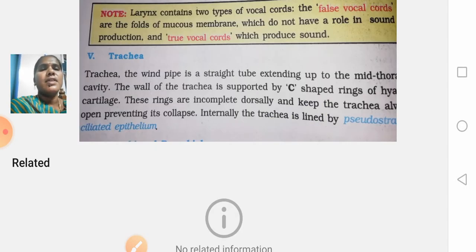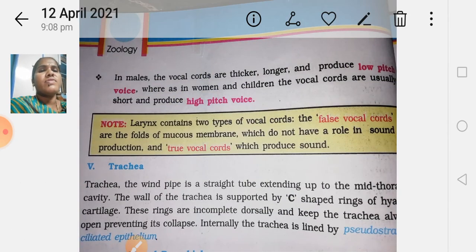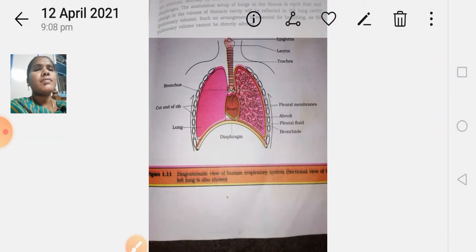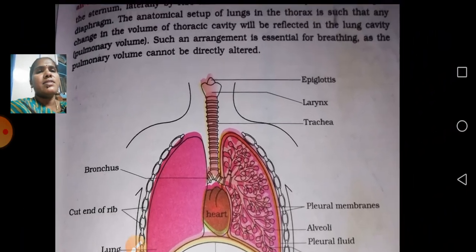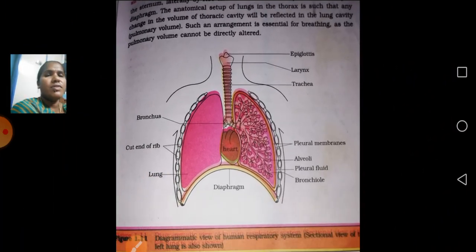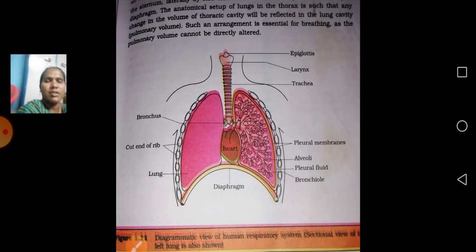Okay, it's clear. In this only I have given vocal cords. What is the specialty of the vocal cords? How many types of vocal cords? For this diagram, if you don't know any question in the respiratory system, what you have to do is, if any question comes from the respiratory system, try at least to write the diagram, and at least you will get the 1 mark.